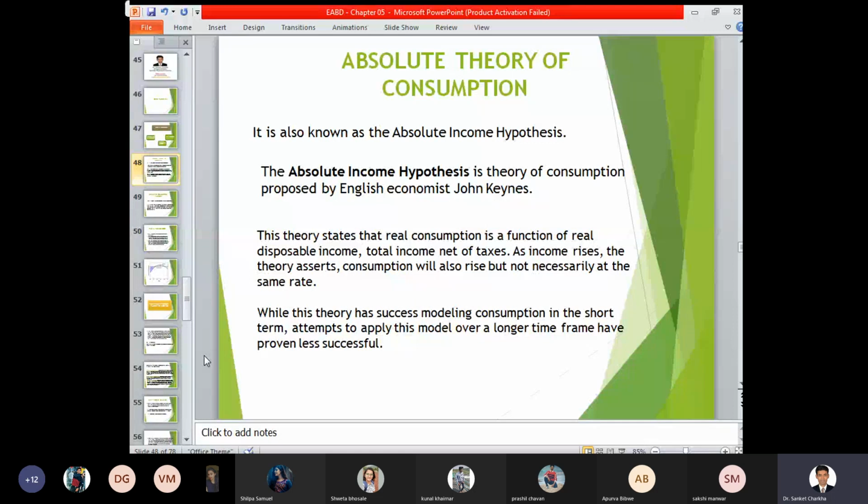This theory states that real consumption is a function of real disposable income, that is, total income net of taxes. As income rises, the theory asserts consumption will also rise, but not necessarily at the same rate. While this theory has been successful in modeling consumption in the short term, attempts to apply this model over a longer time frame have not been successful. Now, the absolute theory of consumption.